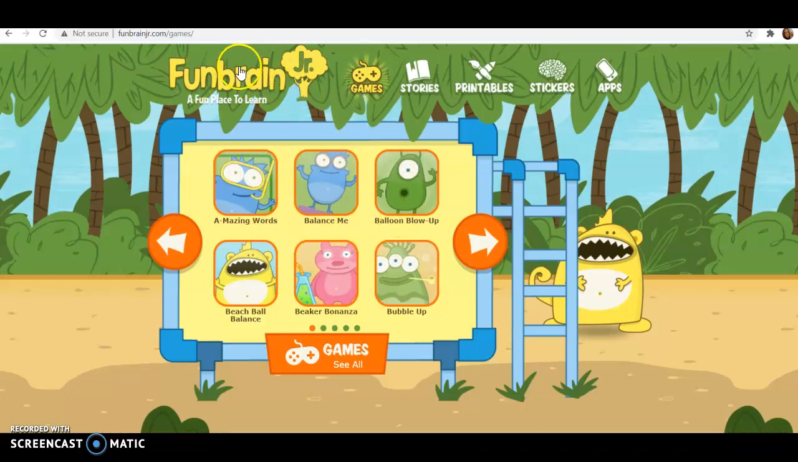However, this is Funbrain Jr., and the regular Funbrain actually does have higher level content. So if that is something that you teach or would want to do, that would be an option as well. So again, this is called Funbrain Jr., and this is the last app or website that I have chosen to talk about.